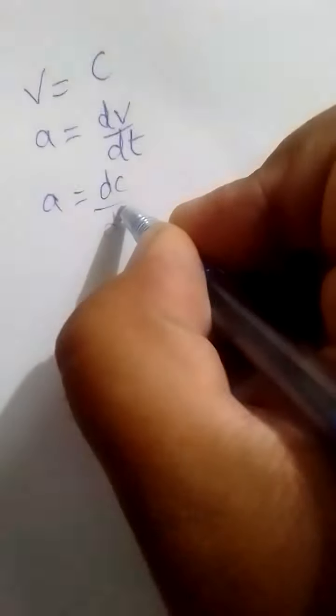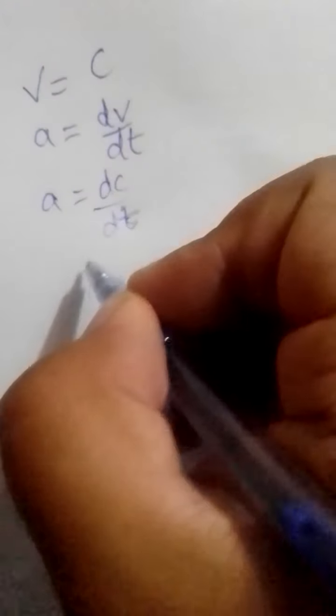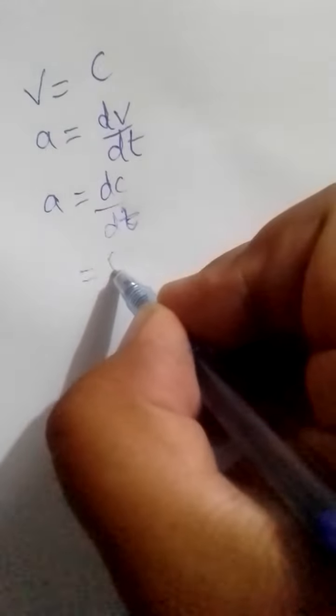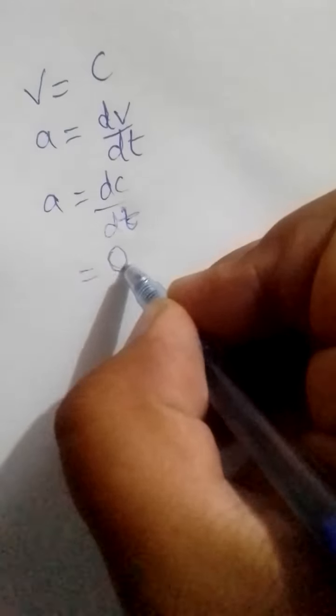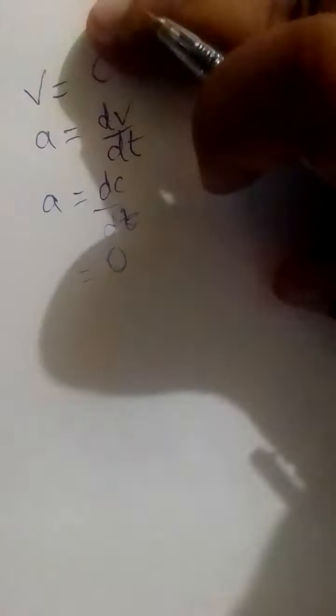So acceleration is equal to d of a constant by dt, and the derivative of a constant is 0.